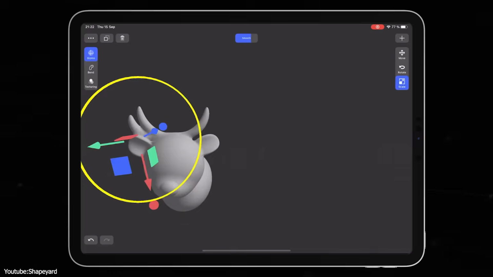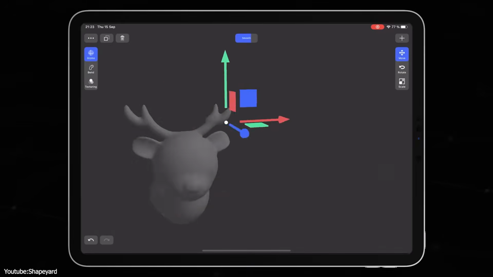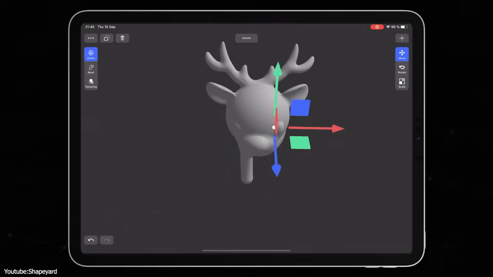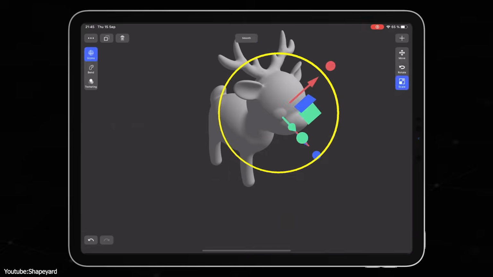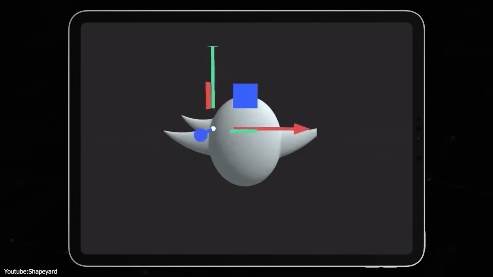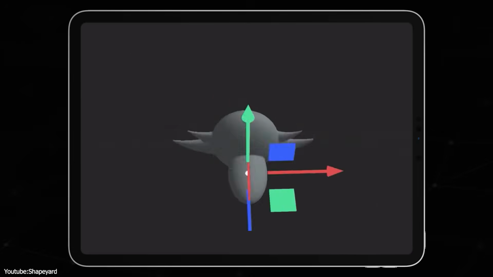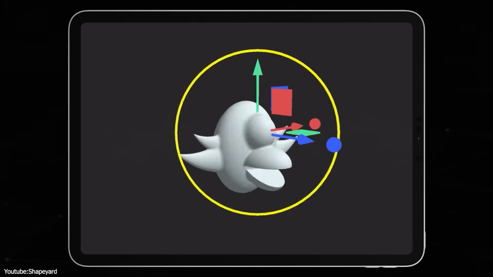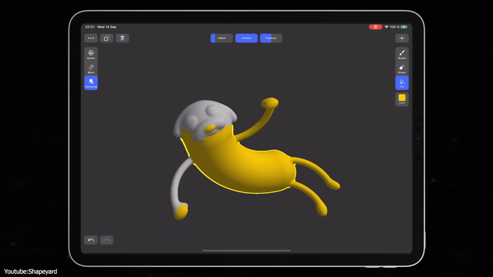Next we have Shapeyard. It is not locked into just one style of modeling. You can do both hard surface stuff and more organic shapes, and the app lets you actually manipulate vertices, edges, and surfaces in a simplified way. And yeah, it also supports texturing and materials.